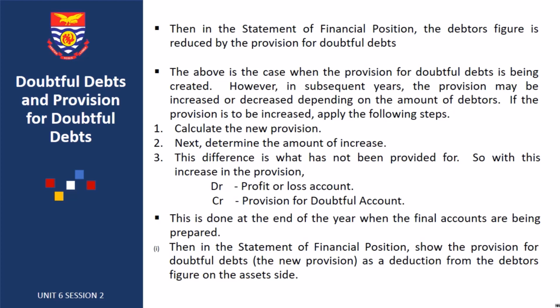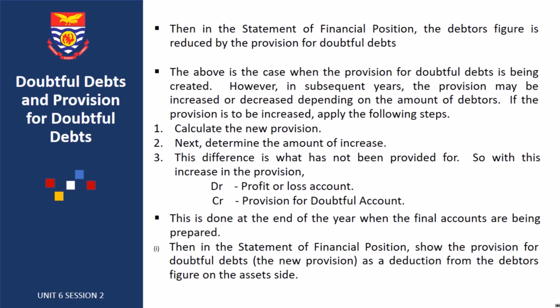However, in subsequent years, the provision may be increased or decreased depending on the amount of debtors. If the provision is to be increased, apply the following steps. Calculate the new provision. It may simply be just multiplying the closing debtors figure by a stated percentage. Next, determine the amount of increase. This is done by finding the difference between the amount of the new provision and the existing provision. Note that in this case, the amount of the new provision will be greater than the existing provision. This difference is what has to be provided for.